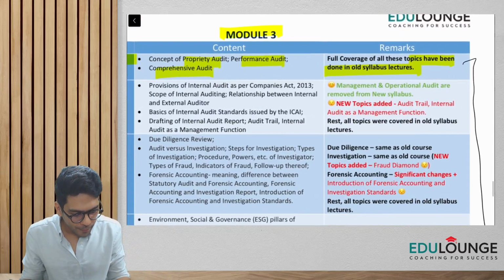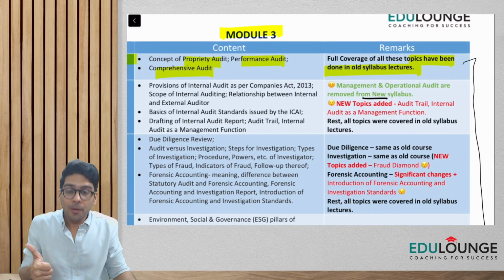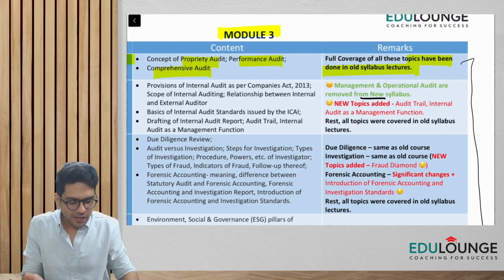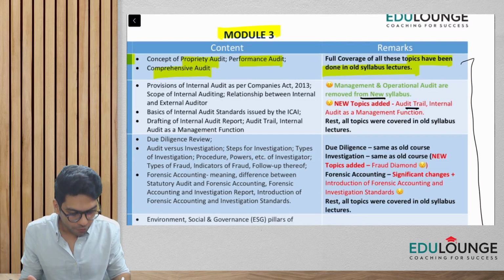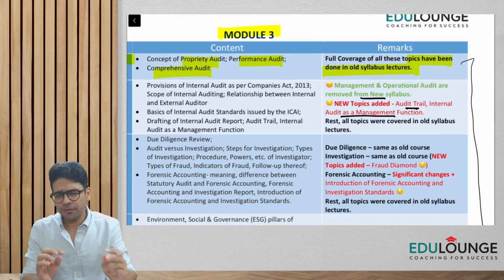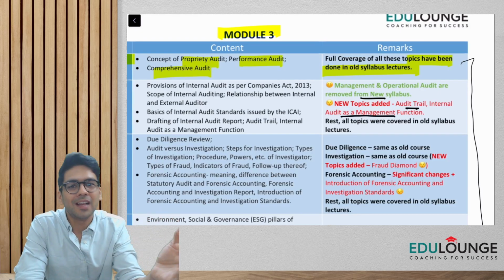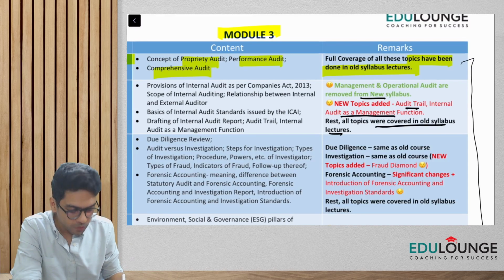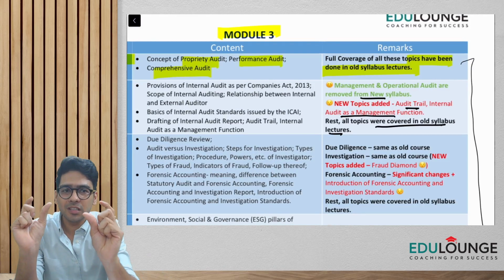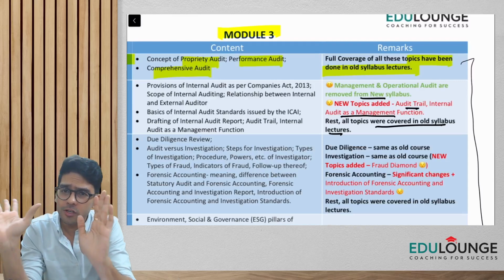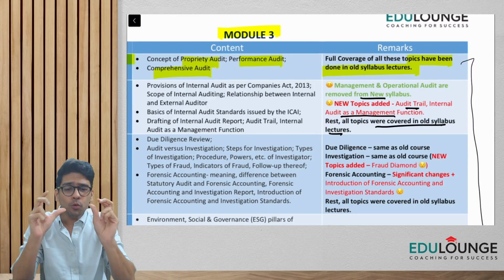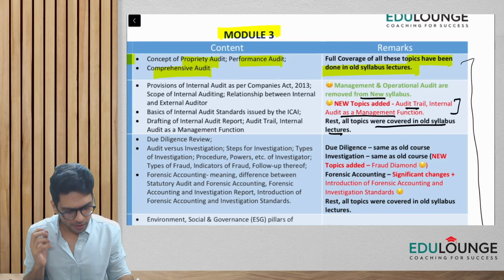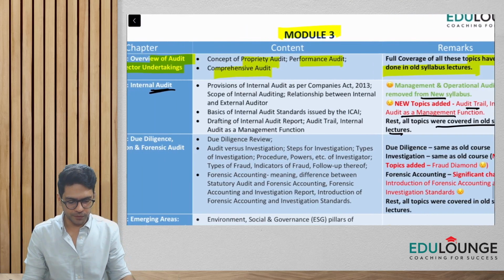Number 1, management and operational audit are removed, but in the chapter of internal audit, some new topics are added as well. So we have the topic of audit trail, and we have internal audit as management function. These are new topics. Apart from these two small new topics, everything else has been covered in the old syllabus lecture. So for the concept of internal audit, you can still resort to watching the old syllabus lectures. Only two small concepts have been added here, and management and operational audit are removed from the new syllabus.